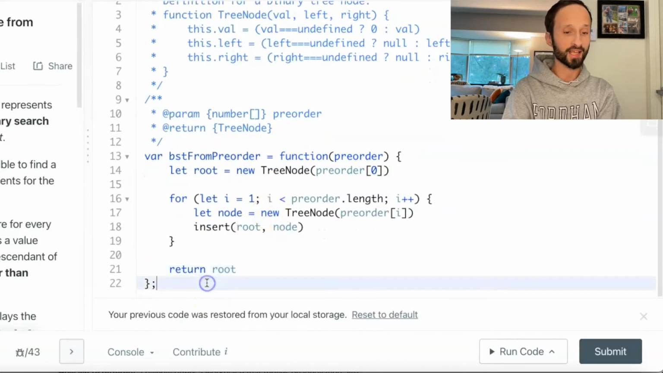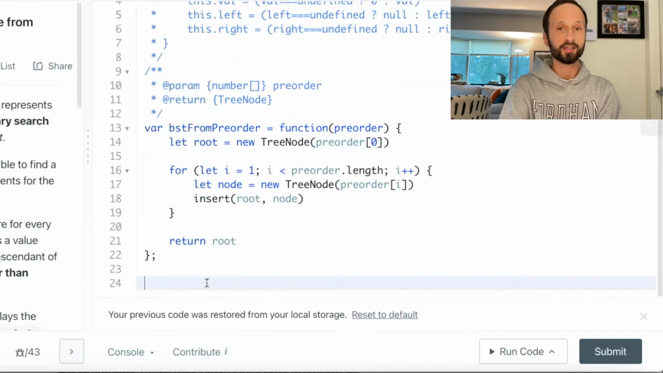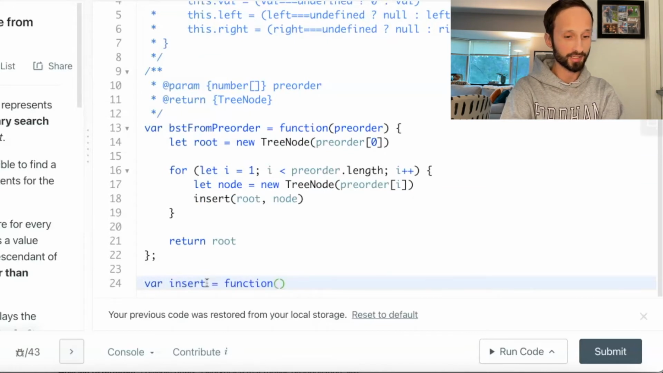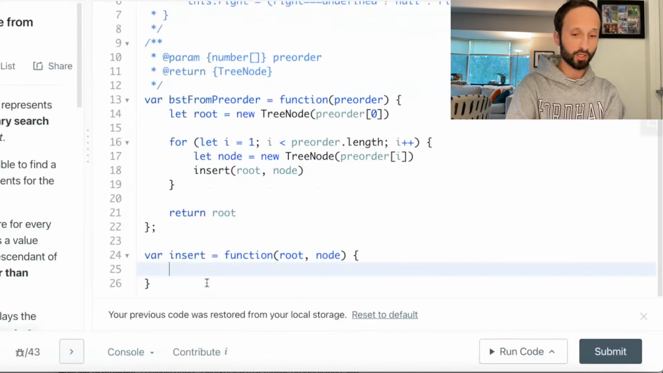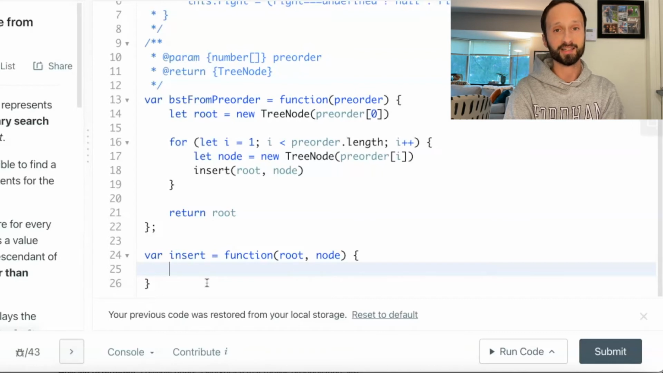So now all that's left is to create our insert function. We will obviously call it insert, and we already said it's going to take in a root and a node. So what do we do once we get this node? Well, we know with a binary search tree, if the value of a node is less than its parent, then it goes to the left of its parent. If the value of a node is greater than its parent, it will go to the right of its parent. So all we need to do is write some conditionals that do exactly that.